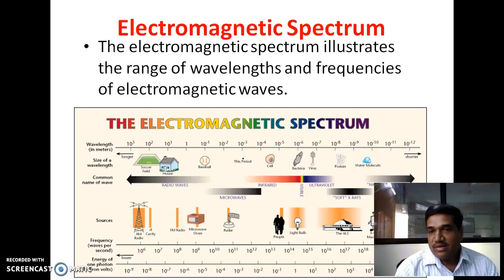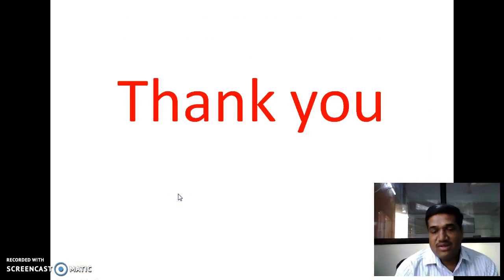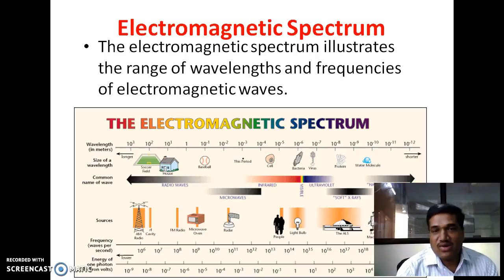Here this spectrum consists of gamma rays. Gamma rays are the high frequency, very short wavelengths. After that X-rays. X-rays are 2 types, hard X-rays and soft X-rays. Then again frequency decreases here: ultraviolet, visible, infrared, microwaves, and finally radio waves. Radio waves are the longest wavelength waves. These all waves are called light waves.